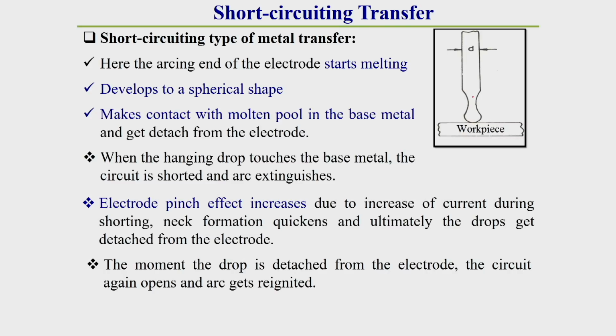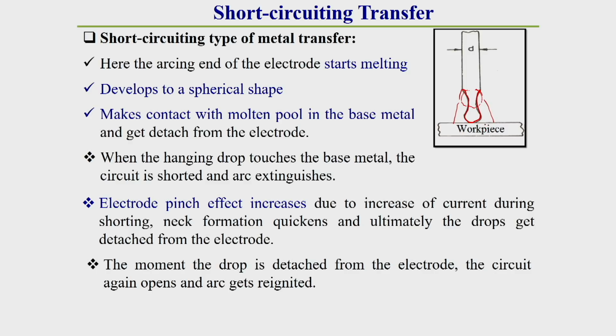Here the arcing end of the electrode starts melting and develops into a spherical shape. This spherical droplet then makes contact with the molten pool in the workpiece and gets detached.